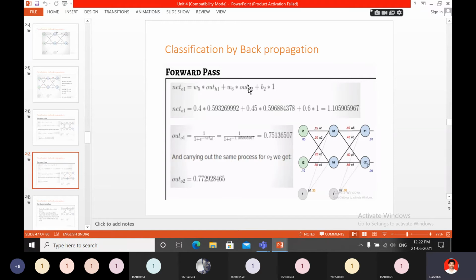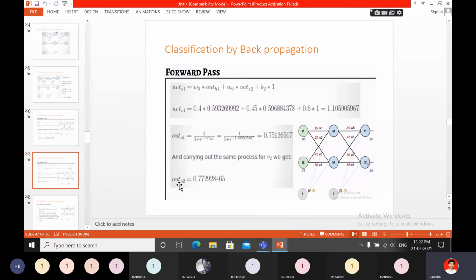Net O1 you can predict using out H1 and out H2, and you will find out the net O1. Next, what is out O1? 1 by 1 plus e power minus net O1. In the same way you have to find out out O2. How can you find out out O2? You already predicted out H1 and out H2, so use those values and you can find out the net O2 value. Net O2 is calculated in a similar way.